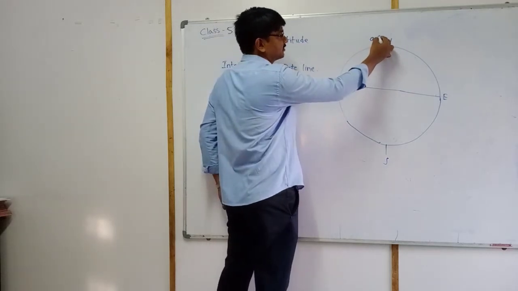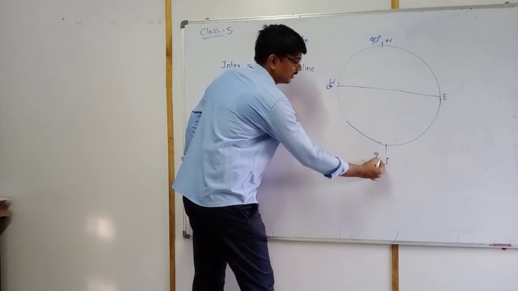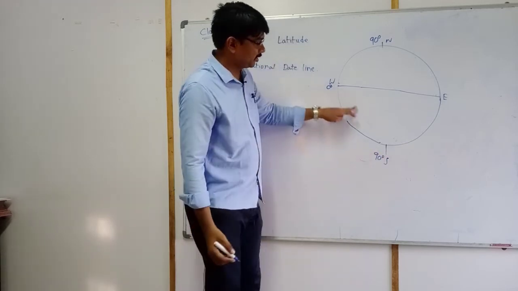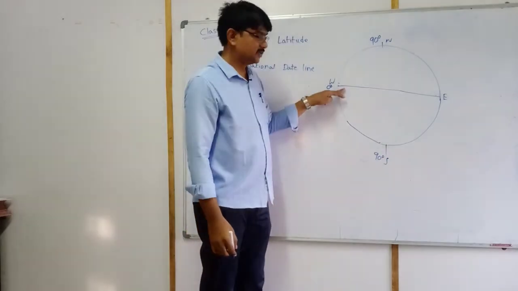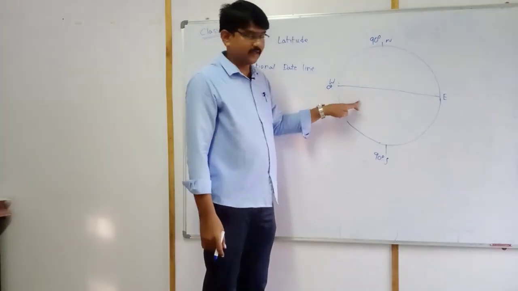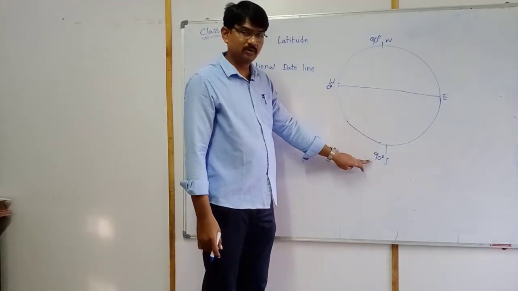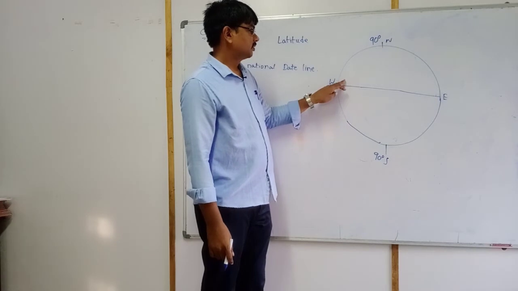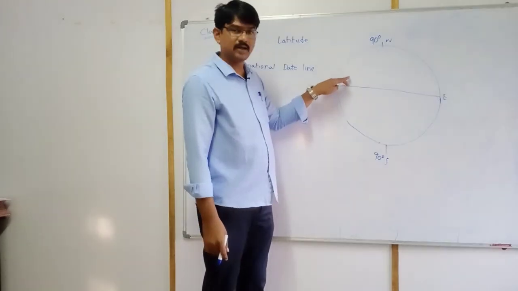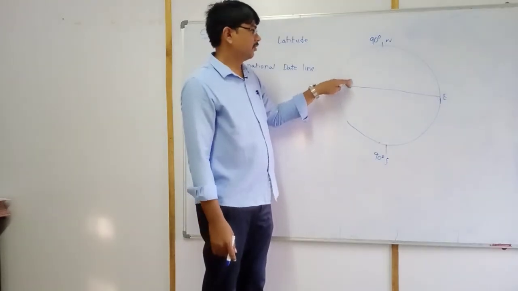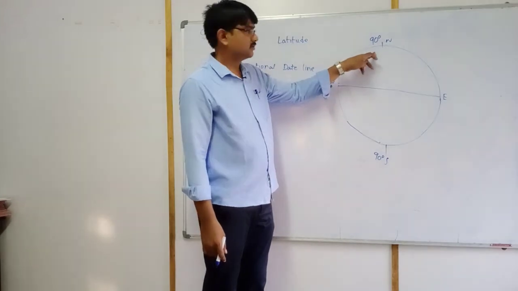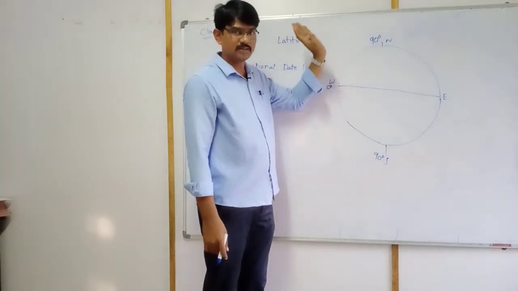Here 90 degrees. Yes, here also 90 degrees. Why? There are 90 imaginary lines, each one measured with 1 degree: 1, 2, 3, 4 up to 90 degrees. Okay, clear?